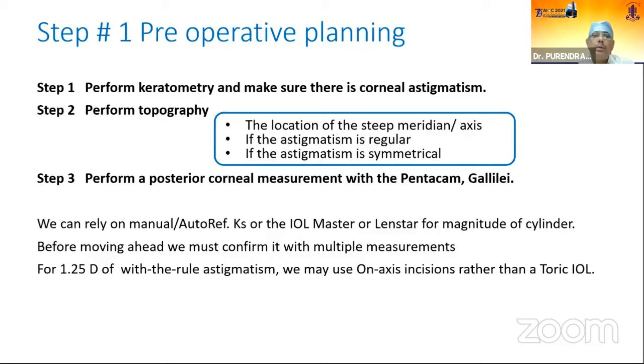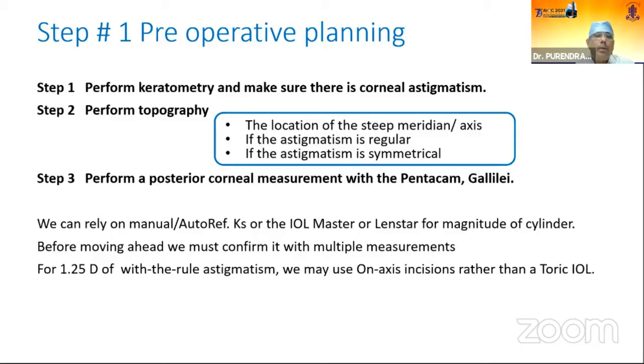Or the IOL Master or Lenstar for the magnitude. We can use the IOL Master or Lenstar, which are really very, very reliable for the magnitude of the cylinder. Before moving ahead, we must confirm it with multiple measurements. This is very important, and in toric IOL, it is all the more important.